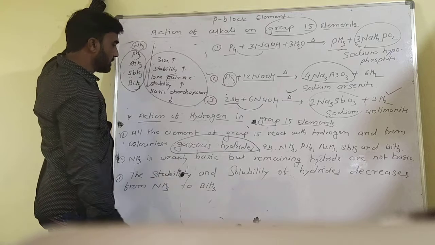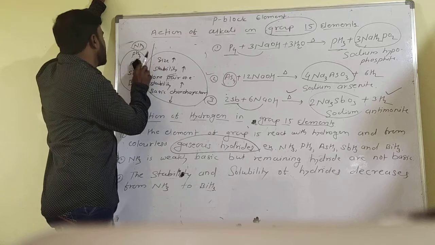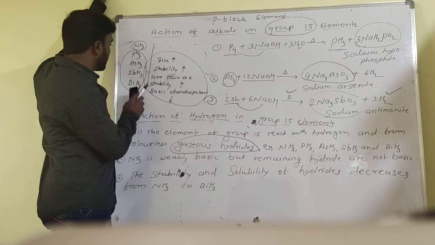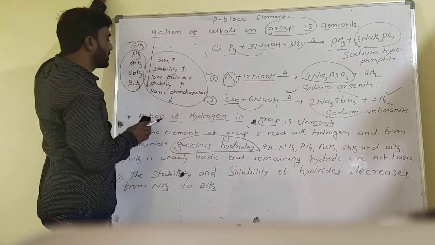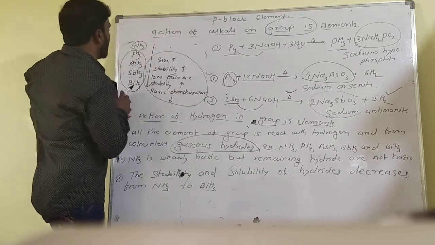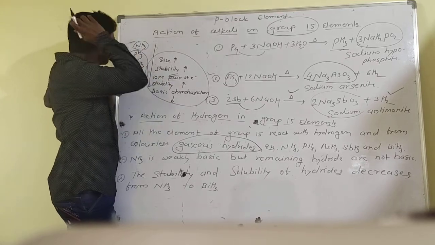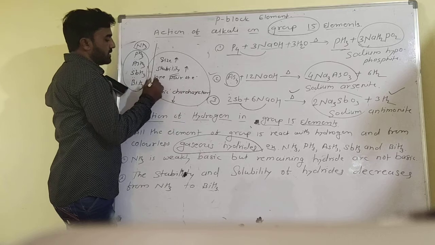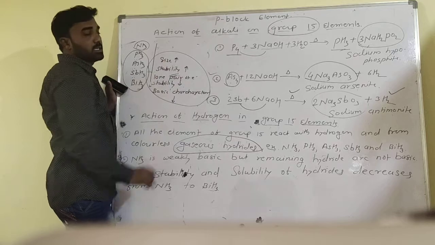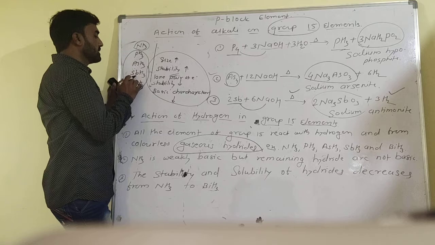So these are the stabilities of the group 15 hydrides, that is NH3, PH3, AsH3, SbH3 and BiH3. Stability decreases because NH3 is more stable as compared to PH3, AsH3, SbH3 and BiH3.